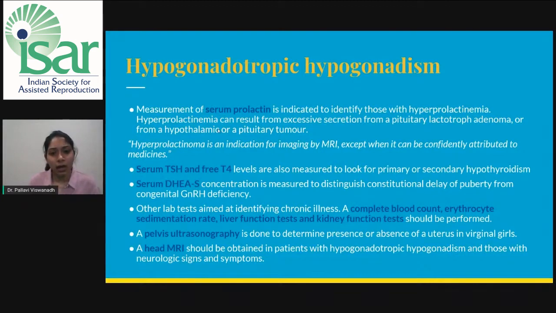And other lab investigations like a complete blood count, erythrocyte sedimentation rate (ESR), LFT and KFT, that is liver function test and kidney function test, should be performed. A pelvic ultrasonography should be done to determine the presence or absence of a uterus in the girls. A head MRI should be obtained in patients with hypogonadotropic hypogonadism and in those with neurological signs and symptoms.